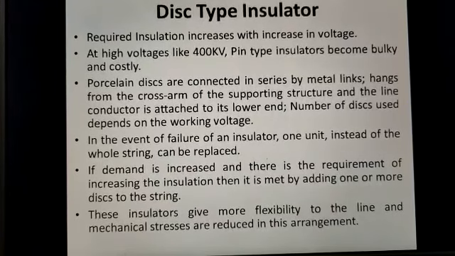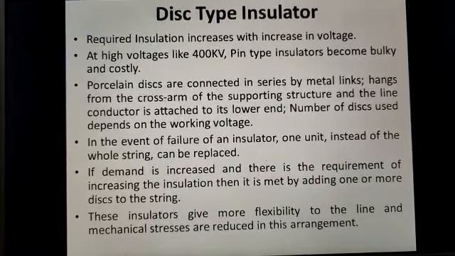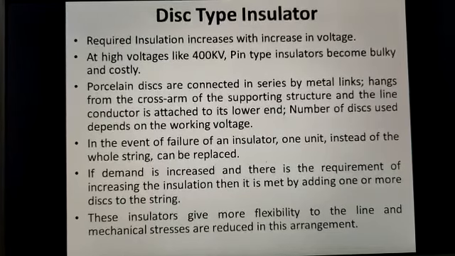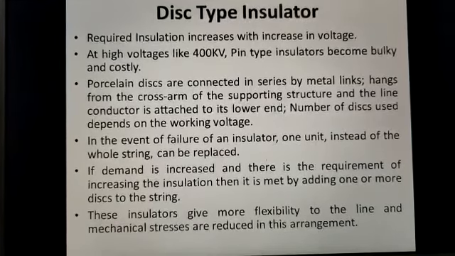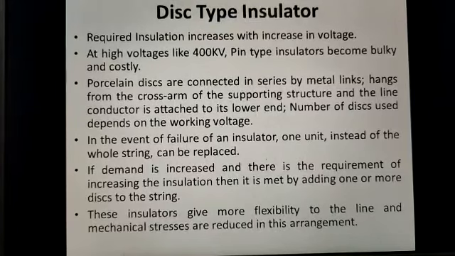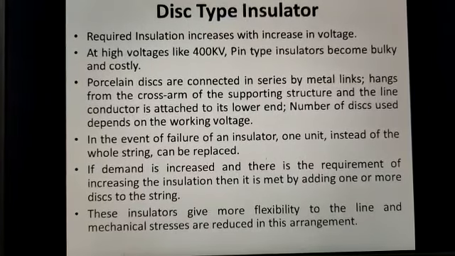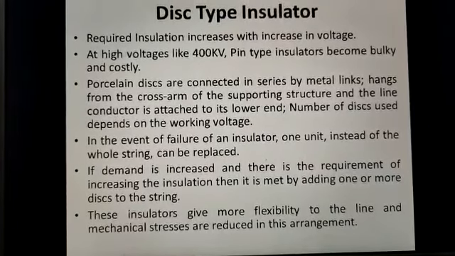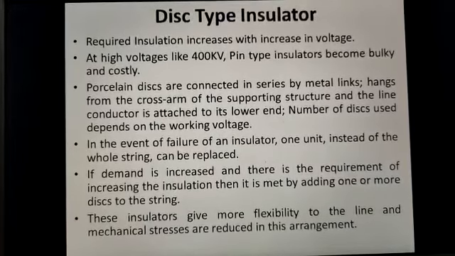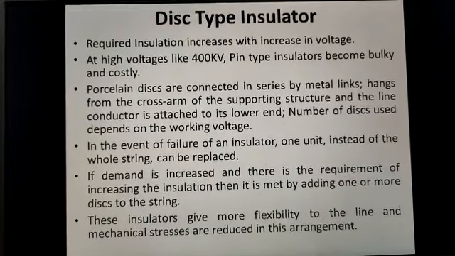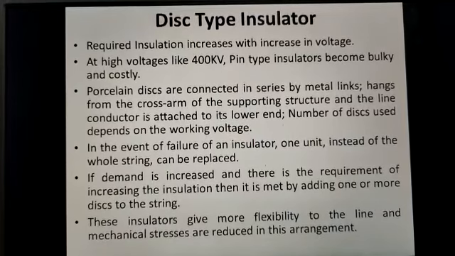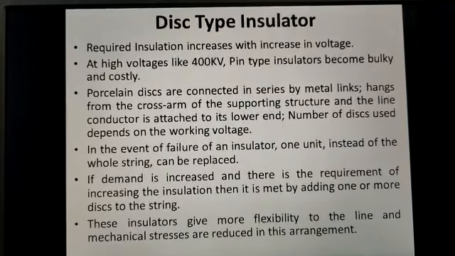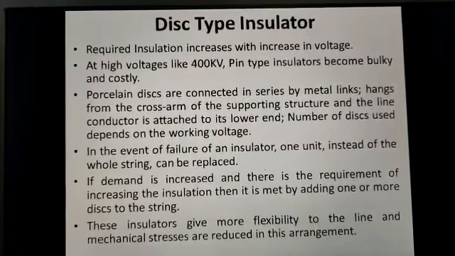Here porcelain discs are connected in series by metal links and they are hung from the cross arms of the supporting structure, and the line conductor is attached to its lower end. The number of discs to be used depends on the working voltage. For example, for 11 kV, one disc is used. For 22 kV, two discs, and so on.